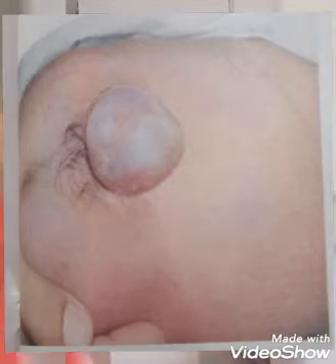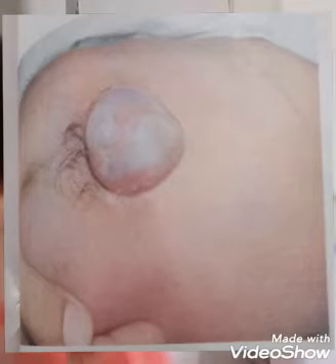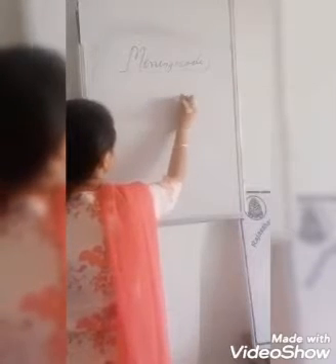Now what will you notice in this swelling? It is fluctuant, obviously, because it contains fluid.